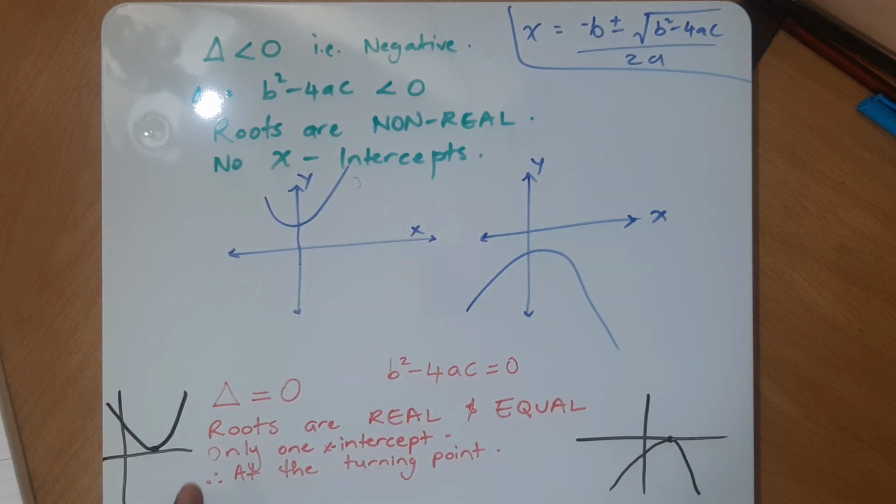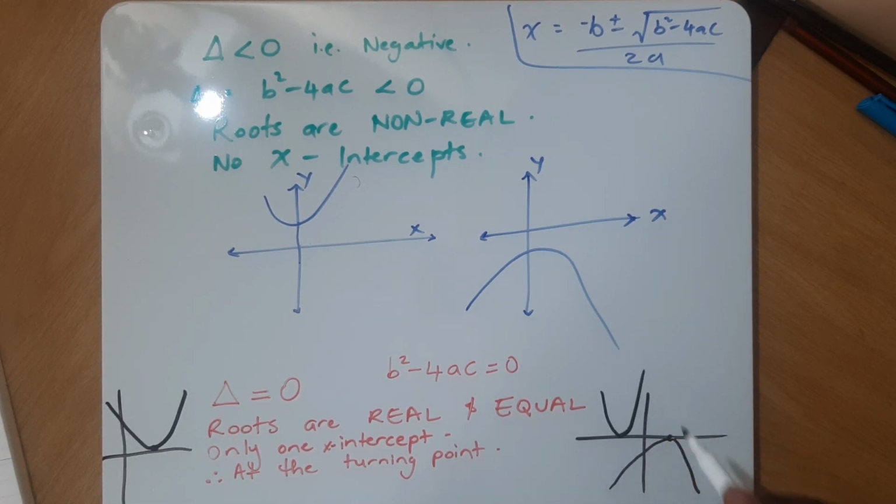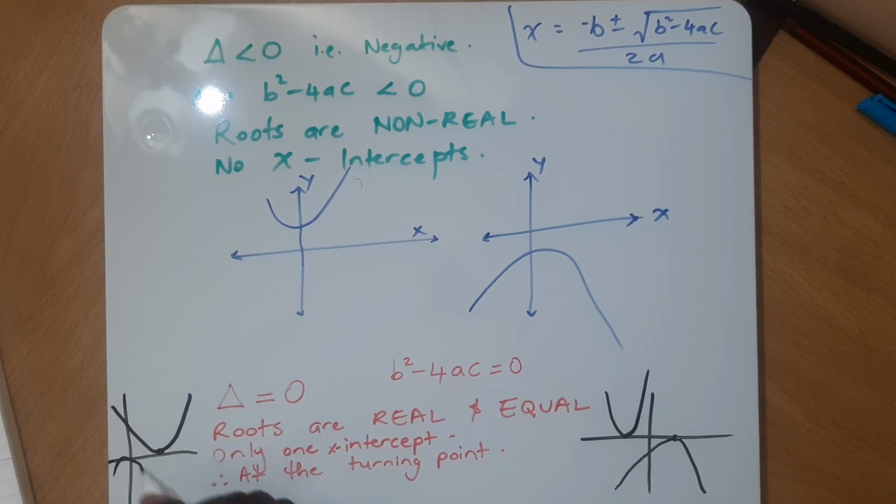So for b squared minus 4ac equal to 0, roots are real. Yes, they exist, but it's only one, and of course it crosses the x-axis at the turning point. It could be here, it could be here, wherever it is, but it's only one, and it crosses at the turning point.